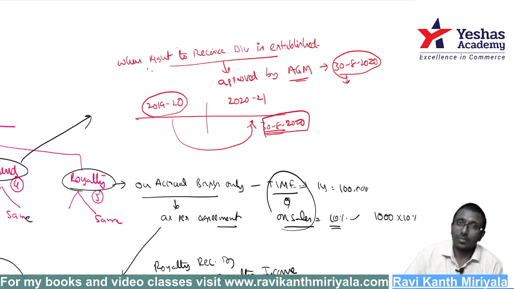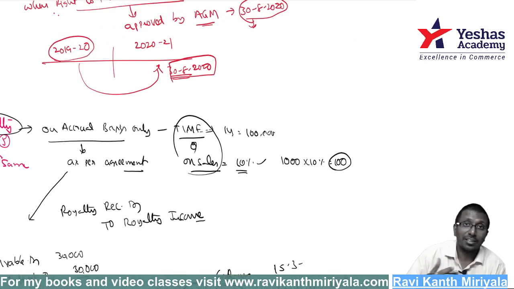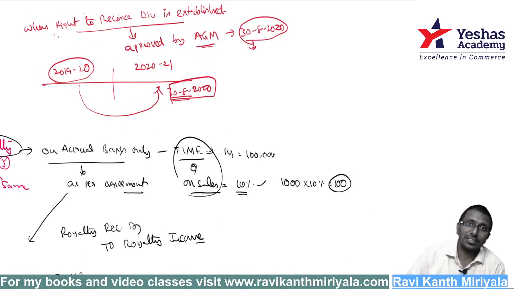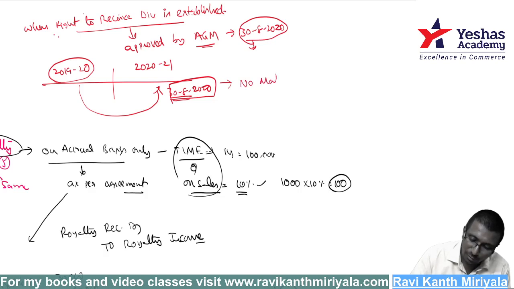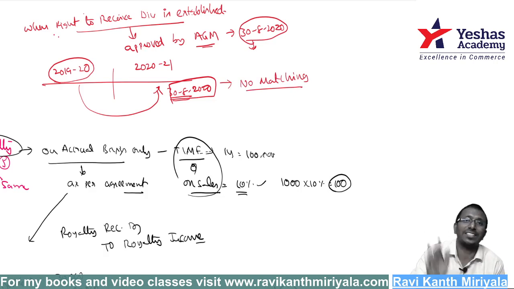No. Why? Dividend is not like income or expenditure. For you it is an income, but it is not an expenditure for them. It is an appropriation of profit. The matching concept cannot be applied with respect to dividend income. It is not income or expenditure, it is appropriation of profit. So you are not supposed to go with the word matching here. Is it okay? That's it.